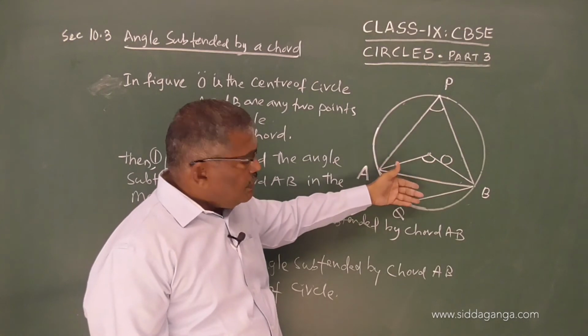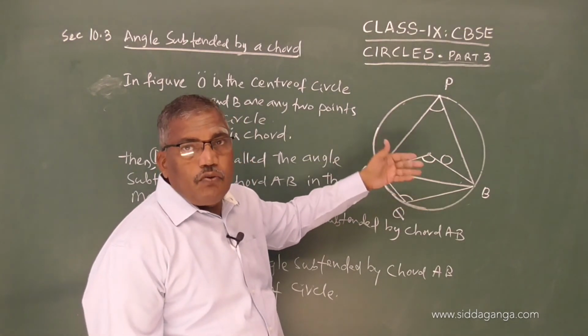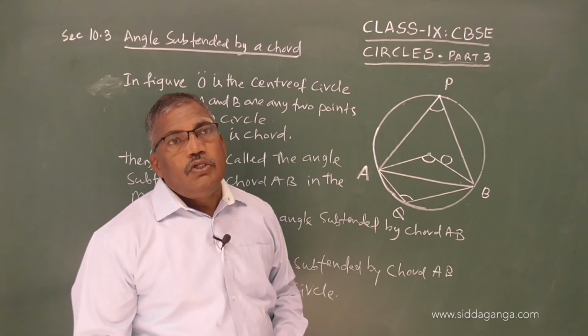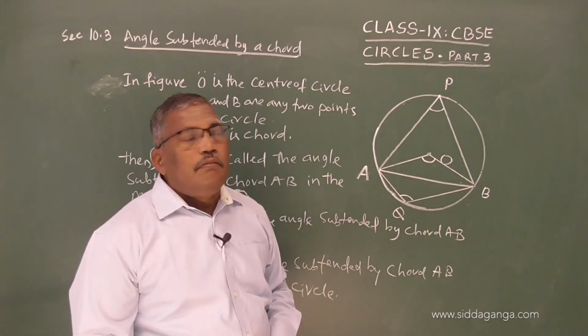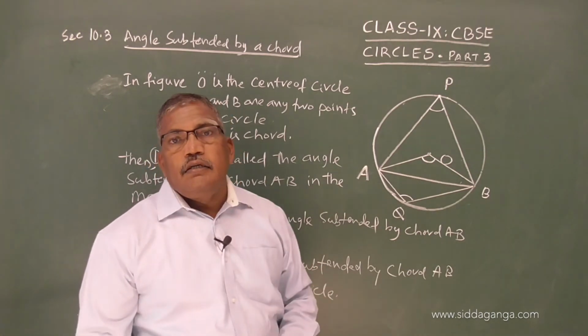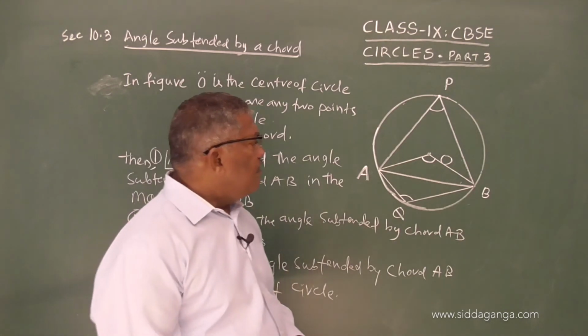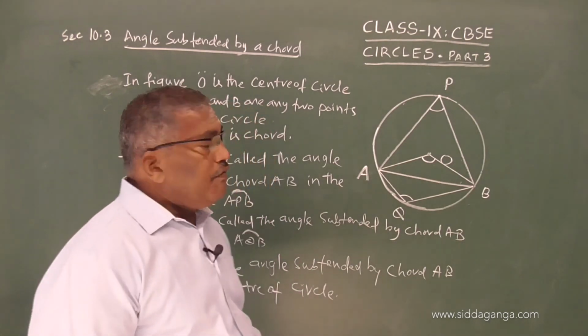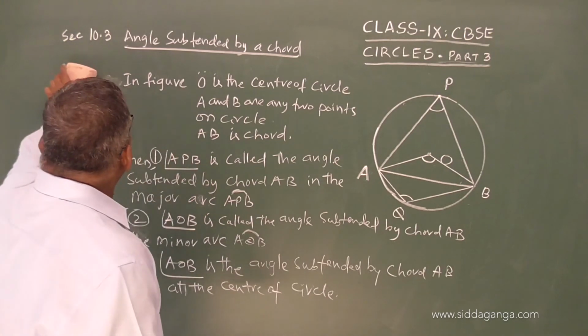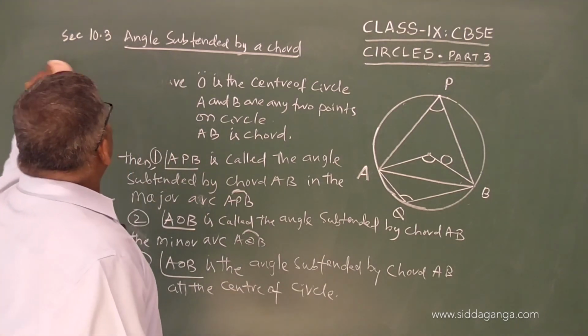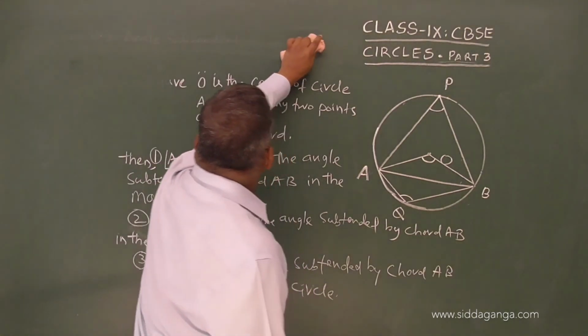We know what is a sector, and we know what is a segment. So, major sector, minor sector, similarly major segment, minor segment. We are familiar with all these words. Now, we move on to some basic theorems.